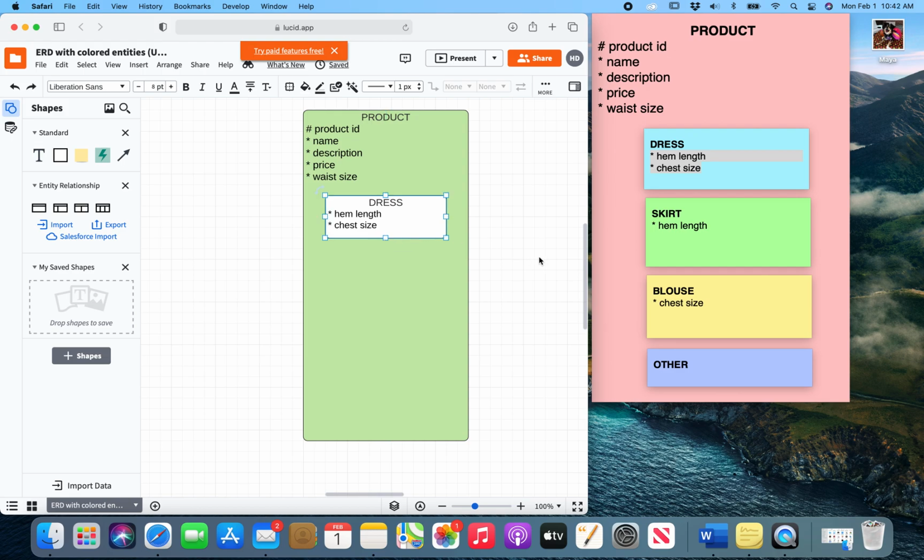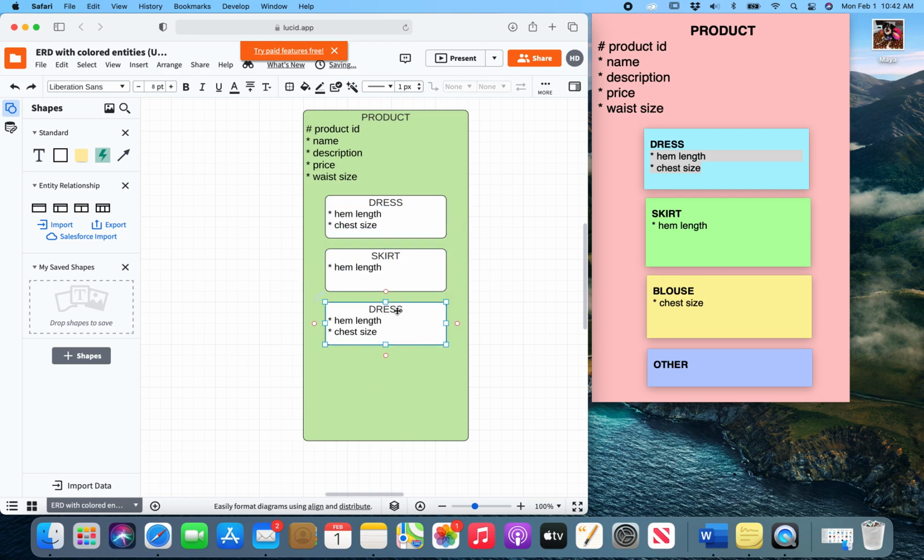And then instead of having to do that all over again and reformat, we can just copy and paste and then just put the information in for the next subtype. Now, you can copy and paste it the way I did, or you can select it and hit Control-C to copy and Control-V to paste on Windows, or Command-C, Command-V on Mac. Whatever works best for you, it doesn't matter.